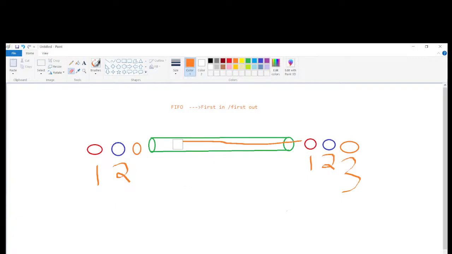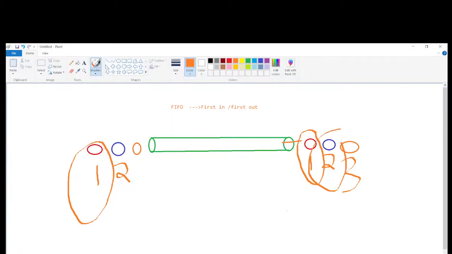Suppose I have some elements passing through one pipeline. Then what will come first? The first one will come out first. So first, this one element passes through the pipe, the red color element. Again blue will come, second one blue, again orange one. So it will follow FIFO.